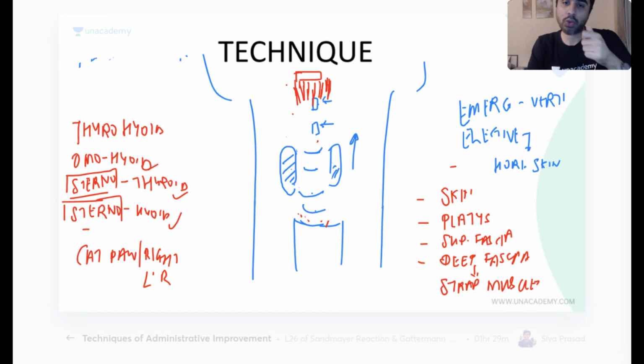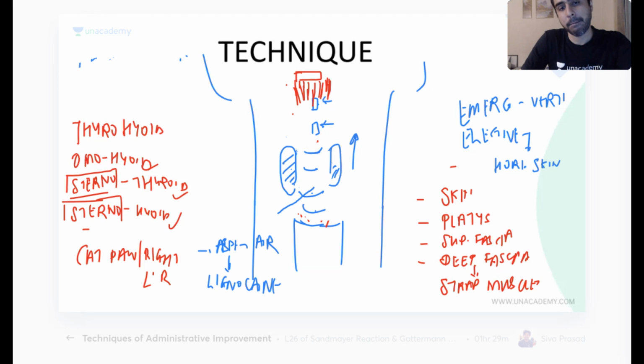The first thing I want to confirm is that this is the trachea. So I take a syringe with needle, puncture the trachea and aspirate. When I aspirate, I should get some air in the aspirate. Once I get air, I know I'm in the right place. Now I will infuse if required. If the patient is not anesthetized, I will inject lignocaine in the wall so that his cough reflex is suppressed. And then I make a tracheal opening.